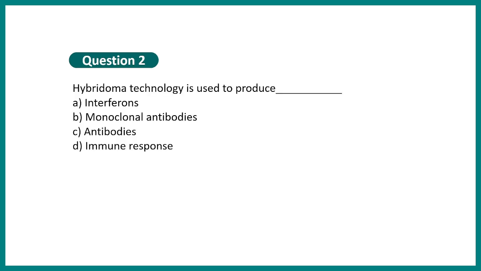Question 2. Hybridoma technology is used to produce interferons, monoclonal antibodies, or immune responses. And the correct option is monoclonal antibodies.